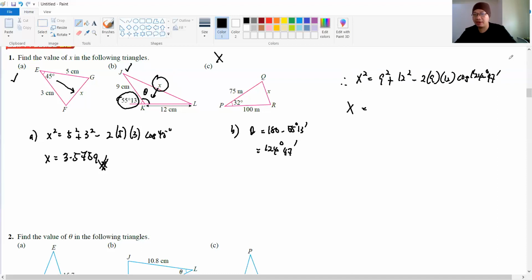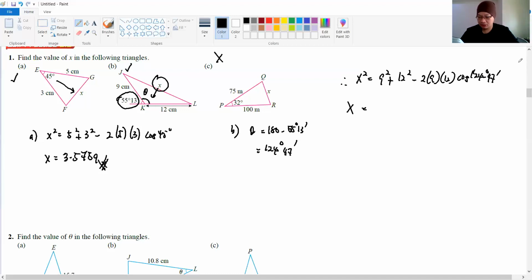Okay, please be careful. When you enter 124 degrees and 47 minutes in your calculator, you must press 124, the comma button, and then press 47, the comma button again, so that it becomes degrees and minutes. But if you want to use the decimal, 124.78 like the previous answer, that also can.